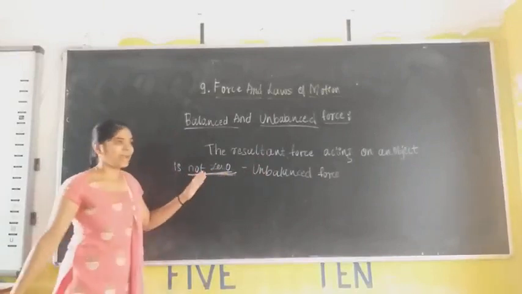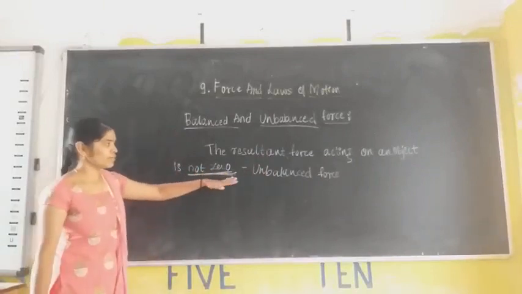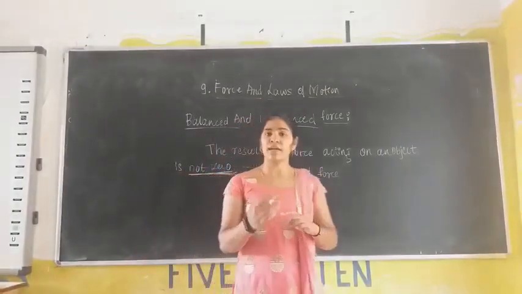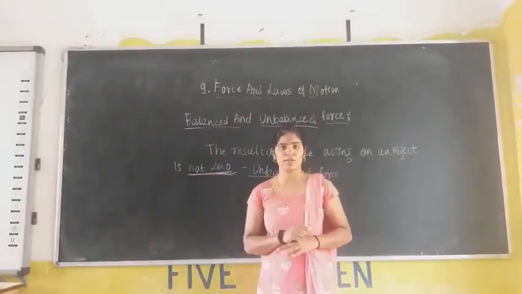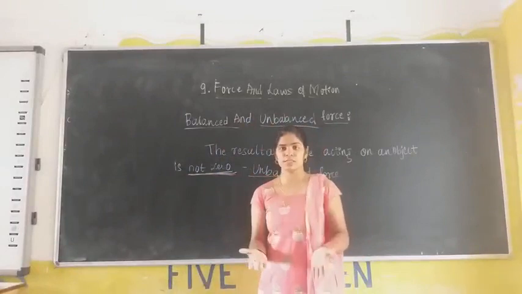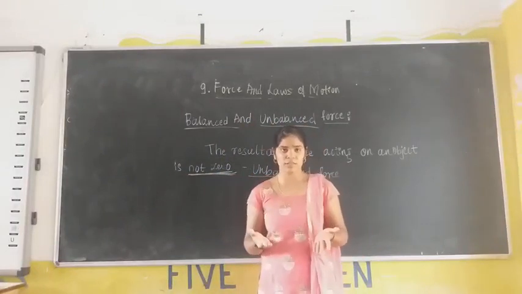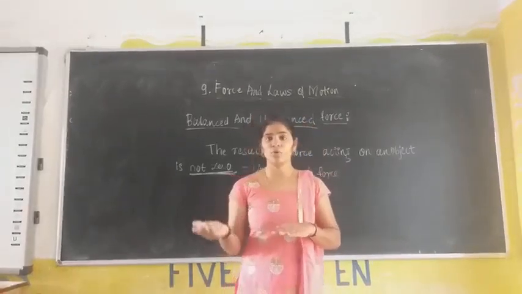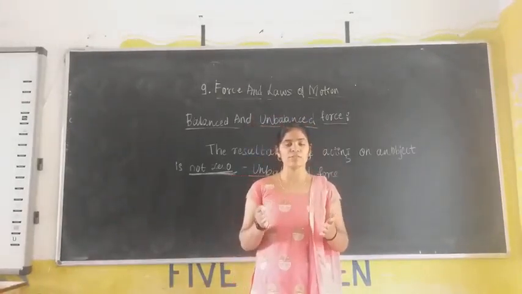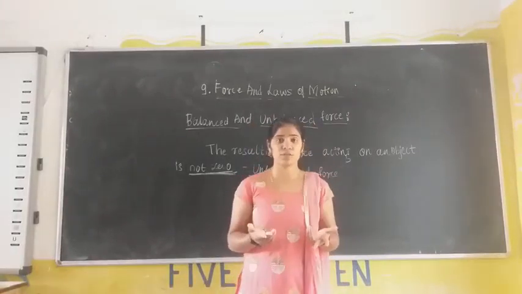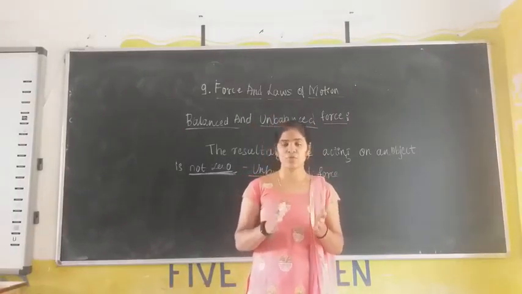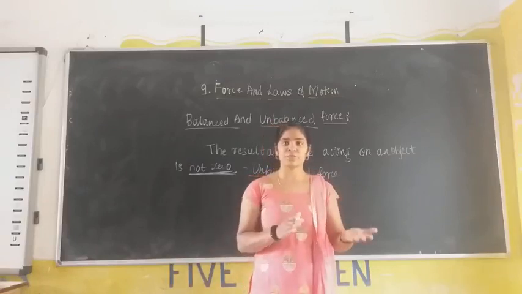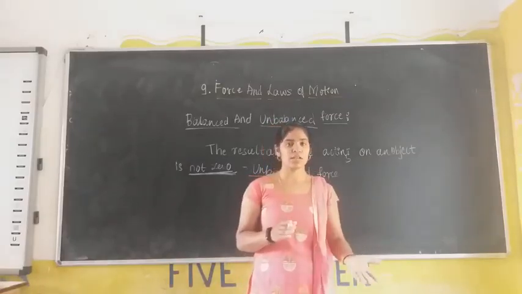Means the applied force is not zero, then we call it an unbalanced force. We can take the same example for this unbalanced force. Consider the table and put one wooden block on that table and apply more force on the right side compared to the left side. What happens? What changes do you observe? When the right side force is more, it moves towards the right side. If the left side force is more, then it moves towards the left side.